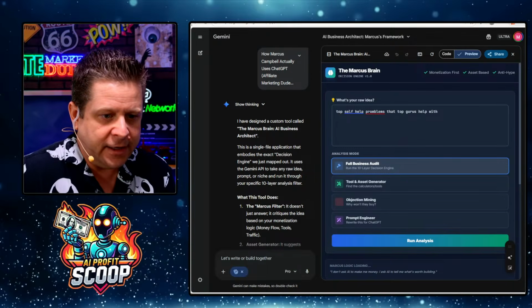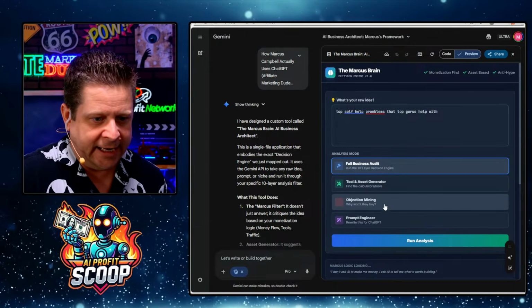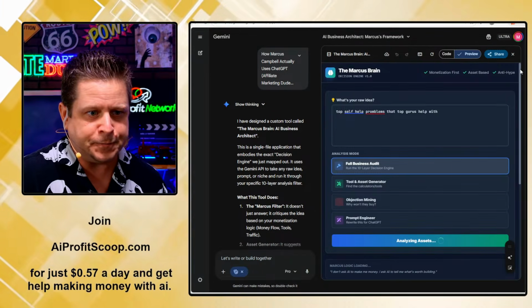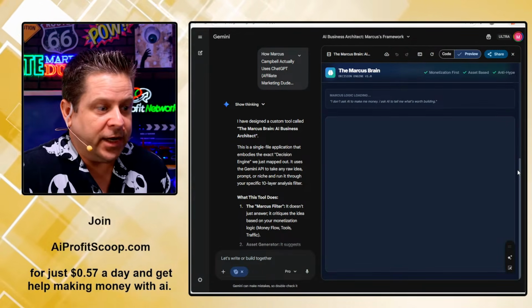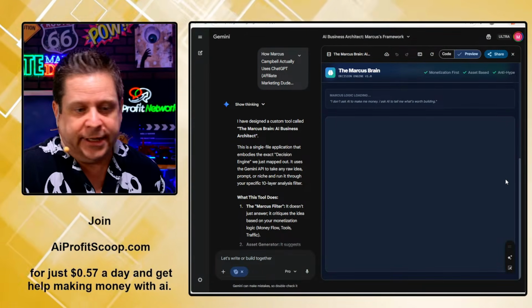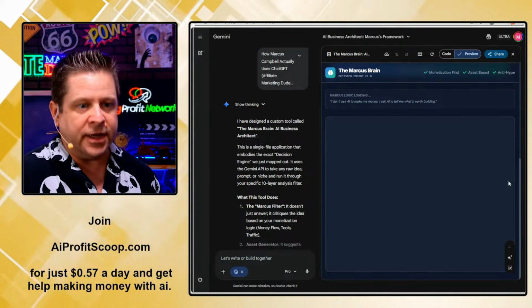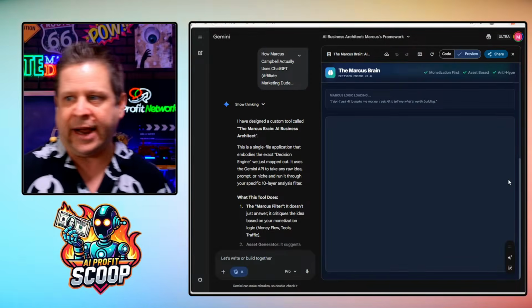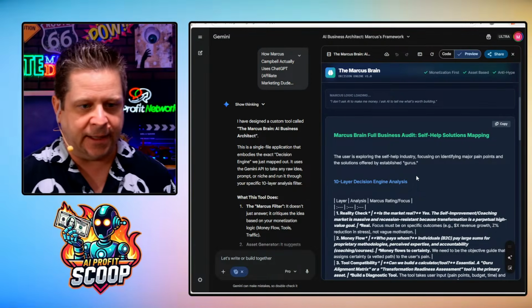that's going to work. So if I do objection mining, full business audit, let's just do a full business audit on that one. Right? And how many of you guys are like, dude, I want to use this tool yesterday, okay? And notice how using AI the way that I do helped us extract this idea, which can now be something that can work.